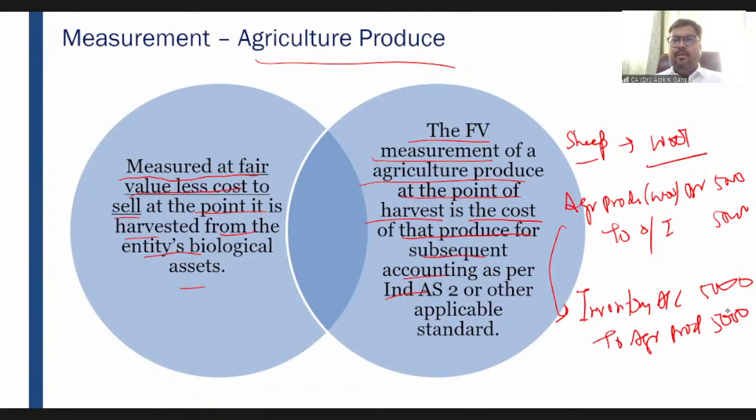Sheena, when you have plucked the mango, of course, mango has a value, right? So this agricultural standard provides you a guidance. And what guidance does it provide? If a cow has given birth to a calf, again, it is unrealized, right? But this calf has a value. These mangoes have a value, okay? And that is why it is not recognized at cost. It is recognized at fair value, so fair value less cost to sell, right? So if you recognize an asset at fair value less cost to sell, you will debit the asset. But what will you credit? You will credit other income. Why? Because there is no outflow associated with the recognition of an asset, right?